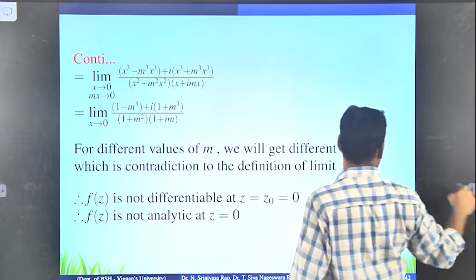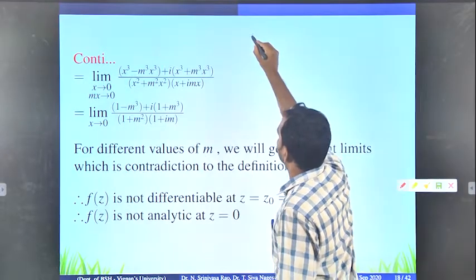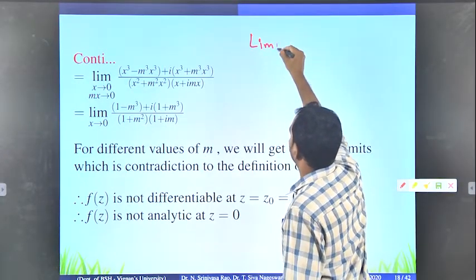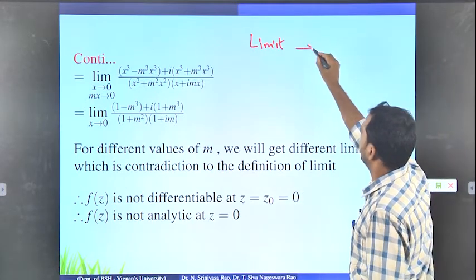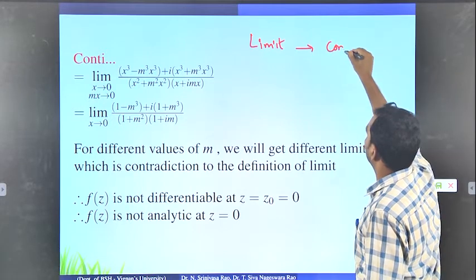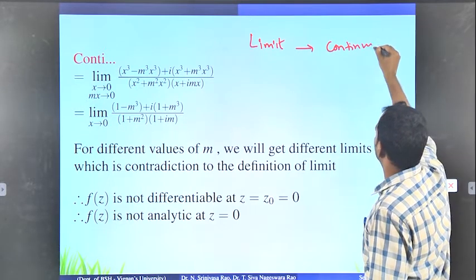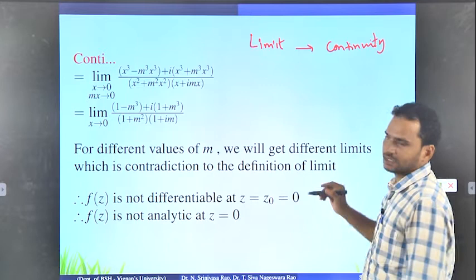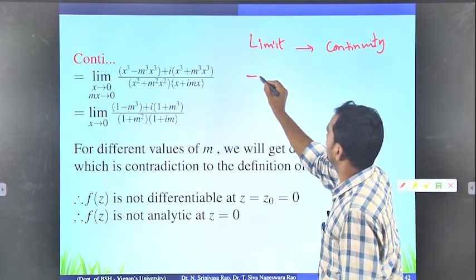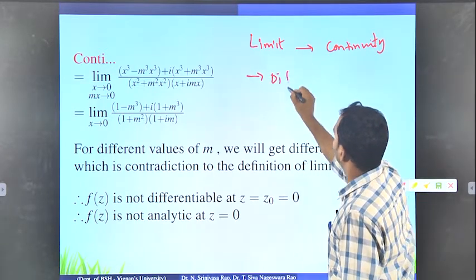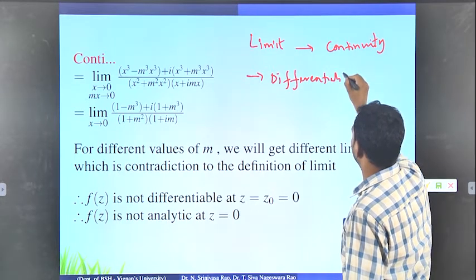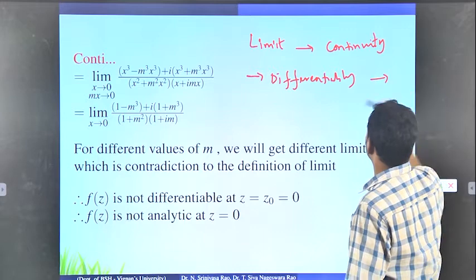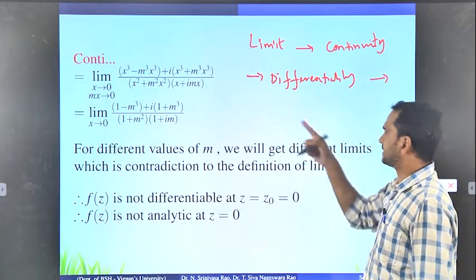So, for example, the first concept is limit, right? Everybody is familiar with this limit, and then we are going to find continuity, and the next concept we discussed is differentiability. Okay, so this is differentiability, and the next thing we discussed is analytic function.